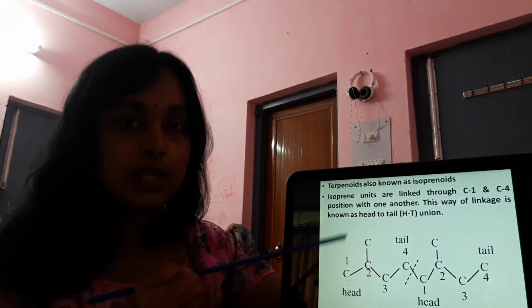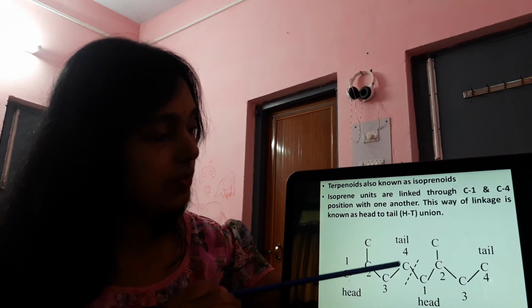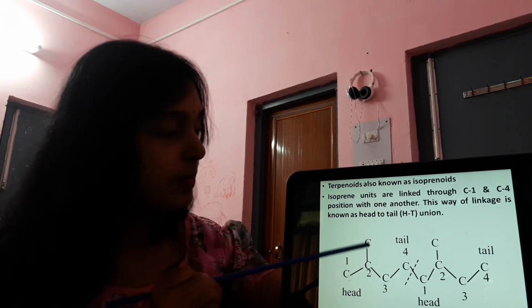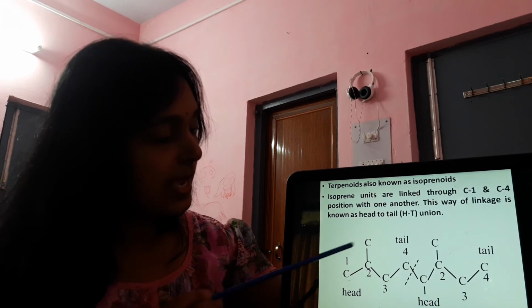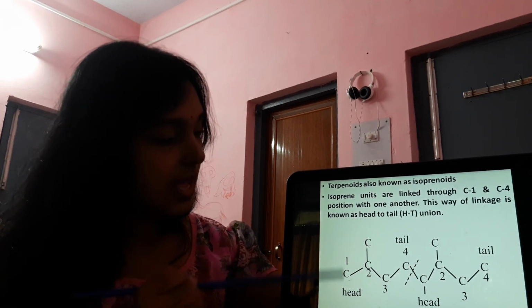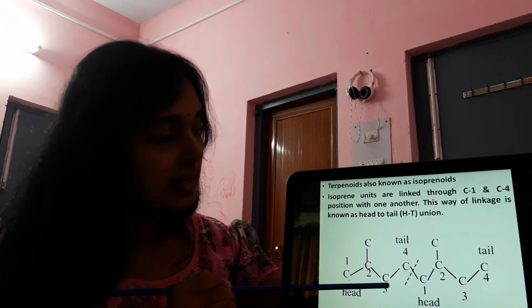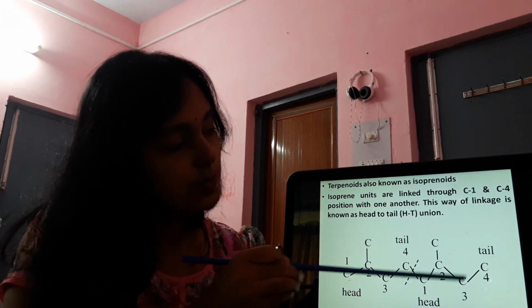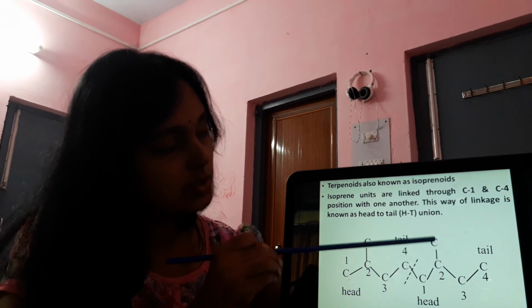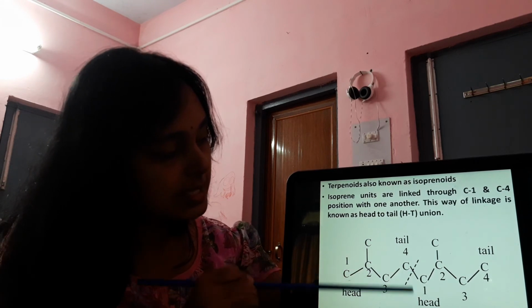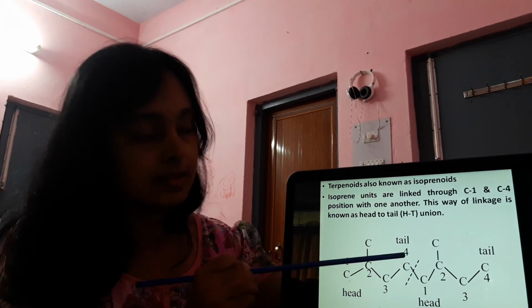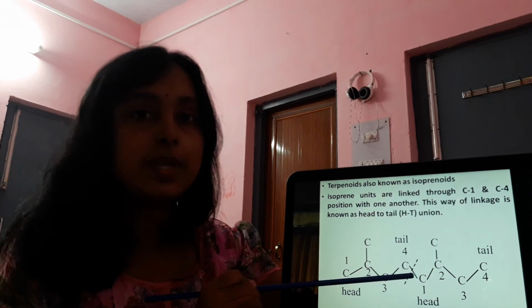So here for example, the C5H8 unit, one isoprene unit, 1, 2, 3, 4, and at 2 position there is a methyl group. And another isoprene unit. So this is our head portion because of the branch, and this one is our tail portion, and in the other isoprene unit, it is the head portion because of this branch, and this is the tail portion. So one's tail portion and the other's head portion is linked. So it is actually our isoprene rule.